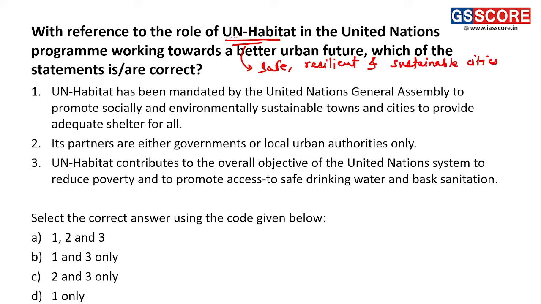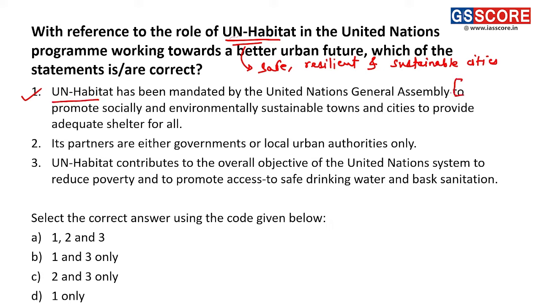First statement, UN Habitat has been mandated by the United Nations General Assembly to promote socially and environmentally sustainable towns and cities to provide adequate shelter for all. So this statement is a correct statement, and it is the mandate of UN Habitat.